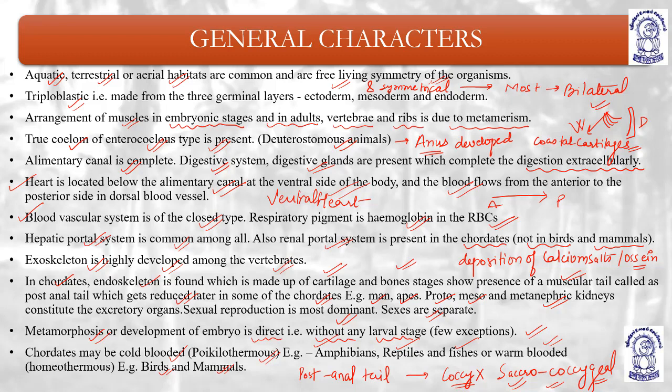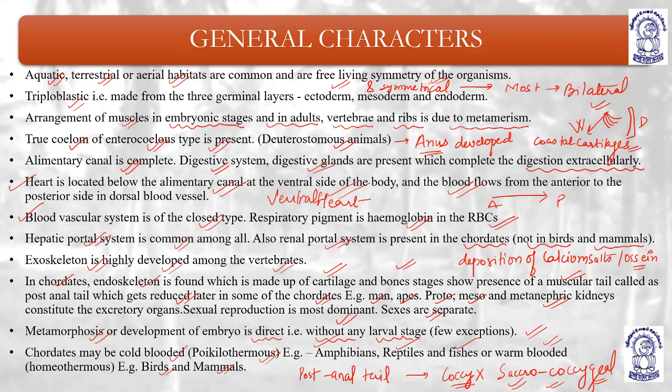So what are the general characters? We'll just go through them briefly. Their habitats are aquatic and terrestrial, and they are free living, and they have symmetry. Which type of symmetry? Mostly they have bilateral symmetry. They are triploblastic, made up of three germ layers, with arrangement of muscles in embryonic stages and in adults. They have vertebrae at the back and ribs at the front, especially in the vertebrates. The true coelom is of enterocoelomic type.